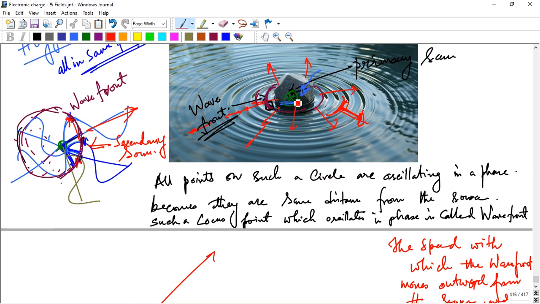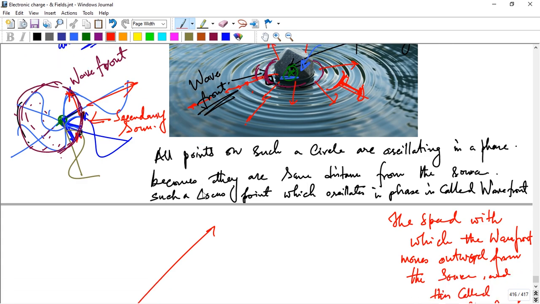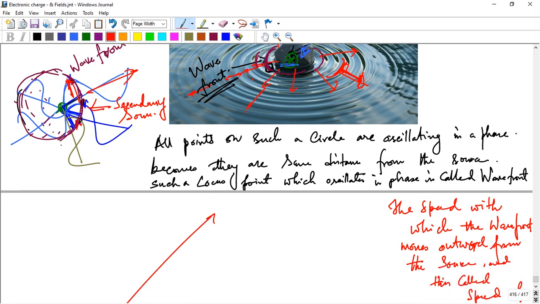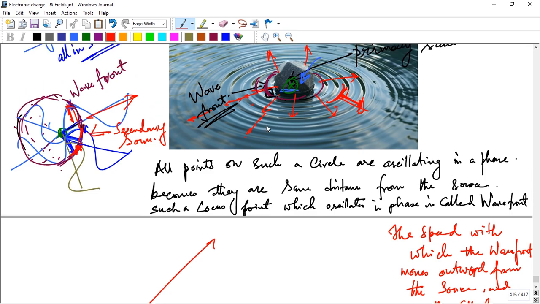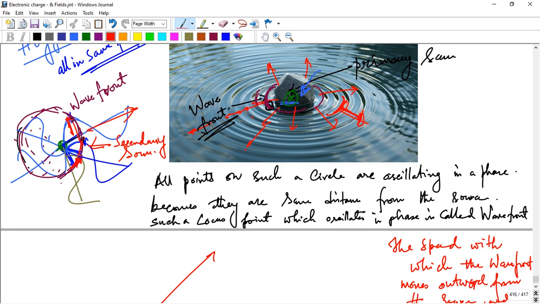and this looks like a spherical one. Okay, if you have a point source emitting a wave uniformly in all directions, the locus of points which have the same amplitude or vibration, the same amplitude or same vibration here, and in phase obviously, so this wave is known as a spherical wave. And at a large distance from the source, a small portion of the sphere can be considered as a plane wave. So if I consider the small portion, it is called a plane wave,